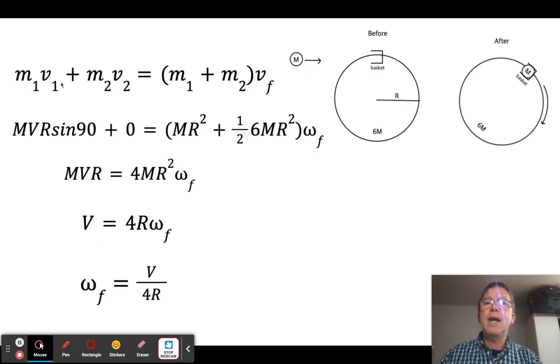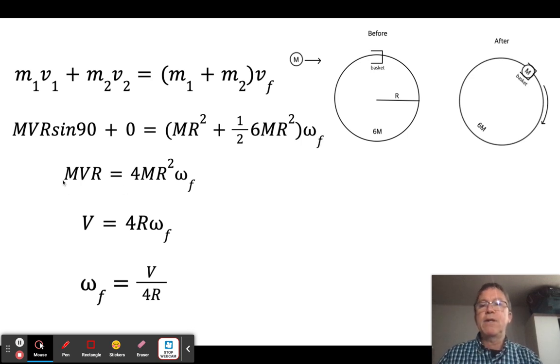So it's the rotational equivalent of a perfectly inelastic collision, where I say m1v1 plus m2v2 equals the sum of the masses times the final velocity. So what is the momentum here? Well, the momentum here is mvr sine 90, because it's coming in 90 degrees with respect to the line of action. This is at rest, so I'm just going to call that 0. Afterwards, what have I got? I have m r squared for the ball, plus this one here is a solid disk, that's 1/6 mr squared times omega final.